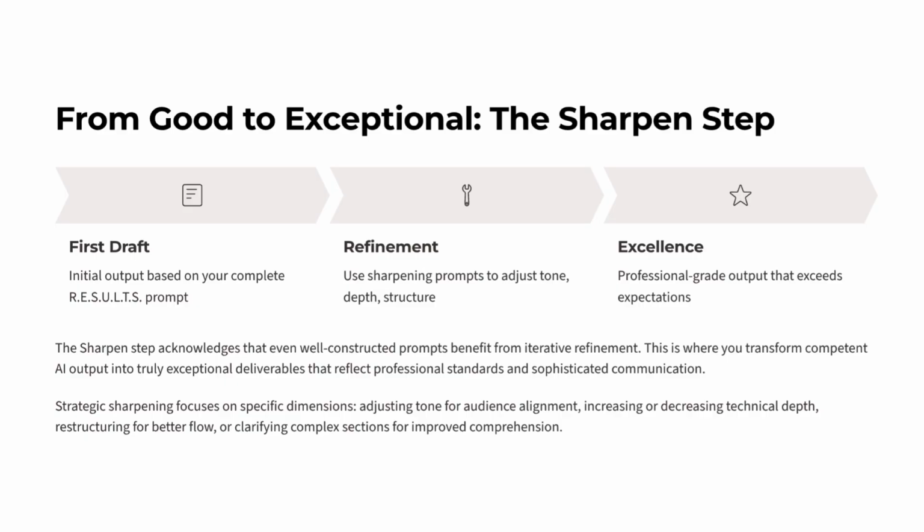The sharpen step is where good outputs become exceptional ones. First draft, the initial output created from your full results prompt. Refinement, using sharpening prompts to adjust tone, depth, and structure. Excellence, a final professional-grade deliverable. Sharpening focuses on adjusting tone for audience alignment, increasing or decreasing technical depth, restructuring for better flow, and clarifying complex sections. This step ensures your final output reflects true professional standards.